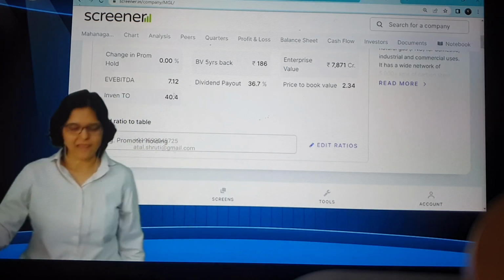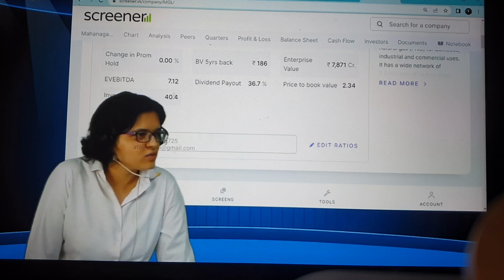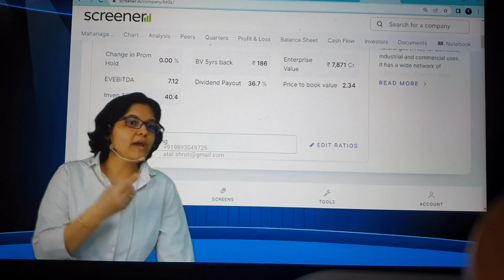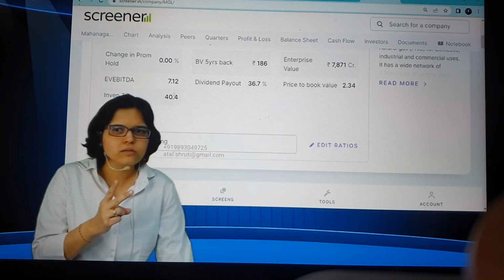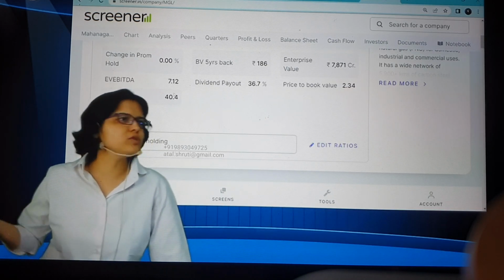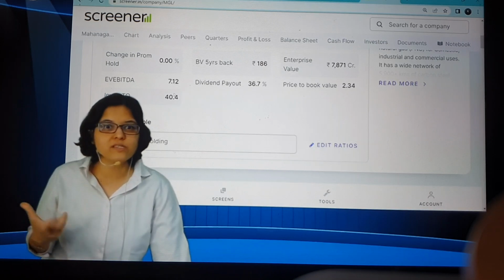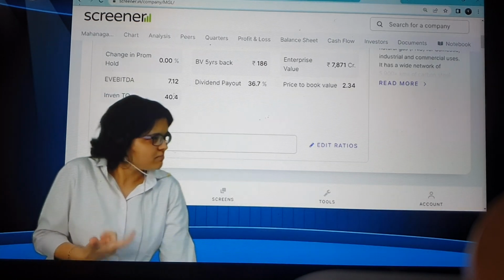40.4. Now, I want you to tell me why could there be such a huge difference. If you remember, for the inventory turnover ratio also, every single entity is going to calculate it in a different way. You remember for inventory turnover, do we have to take turnover or do we have to take COGS? COGS, that was cost of goods sold. But if some entity says we will take turnover as the base, or if someone says we'll take COGS as the base, or it could be average inventory, it could be closing inventory. Problem is that these websites don't give us the base of calculation. Base of calculation is not given.